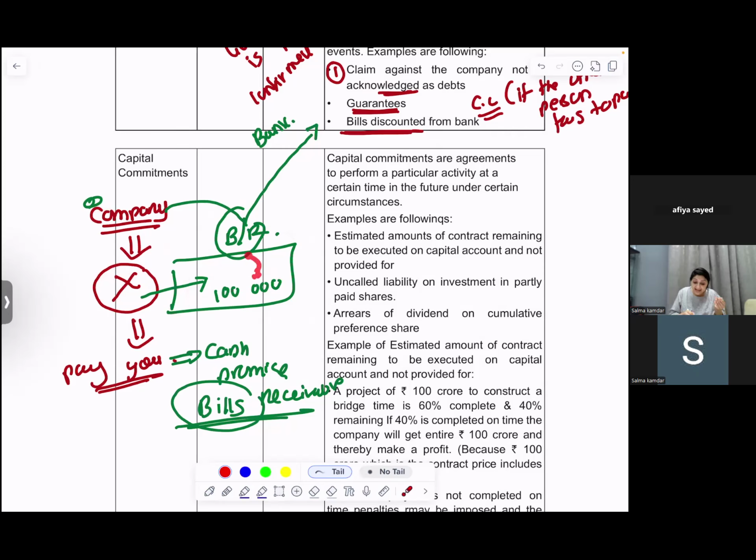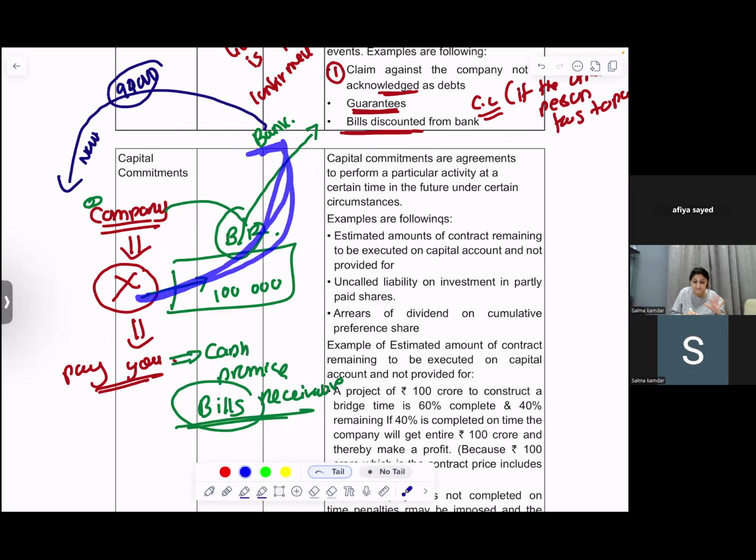Please, bank, you take this bills receivable and pay me the money. So the bank would discount the bill receivable and they would take some charges from you and say the bank is going to pay you 99,000 rupees now. Now the bank is going to take the money from X after how many months? After 2 months.